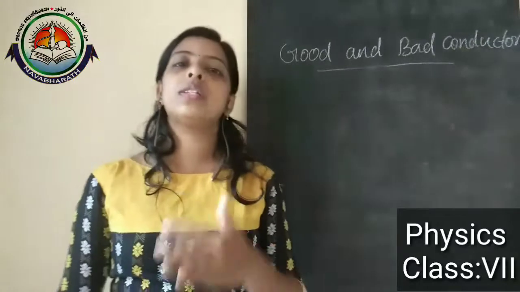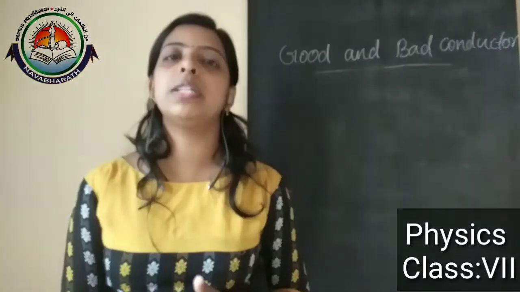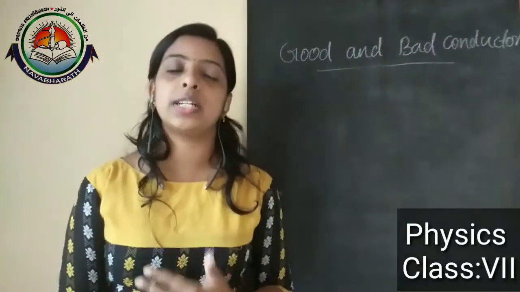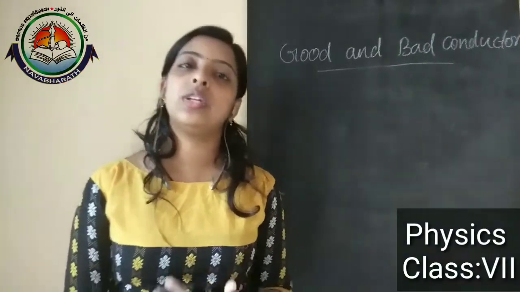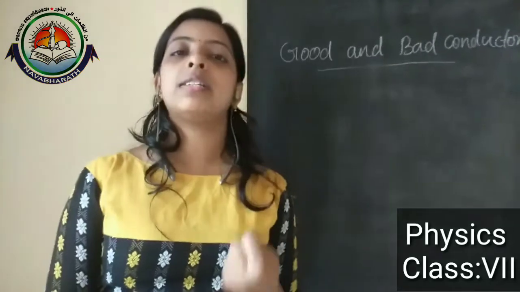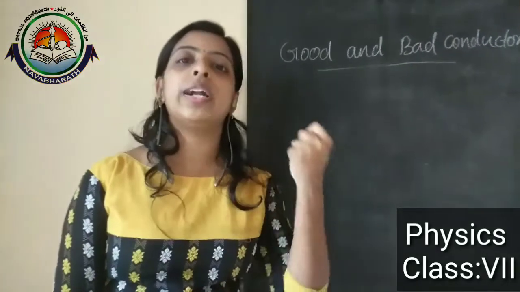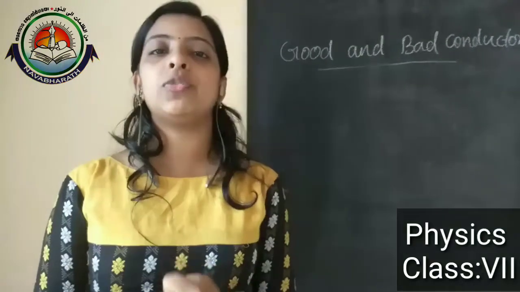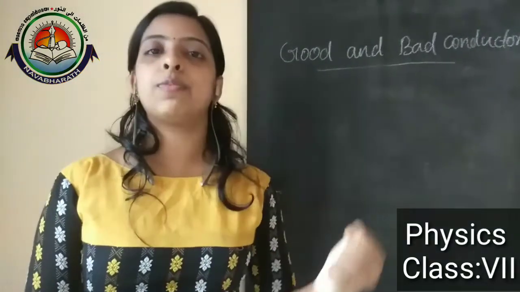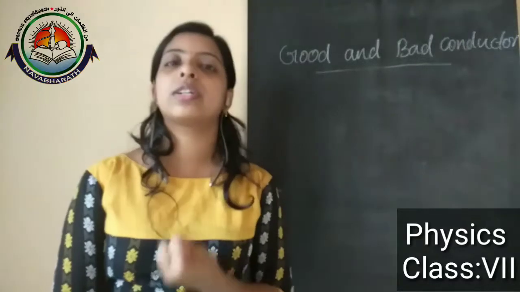The main uses of good conductors of heat. Kitchen utensils are a use of good conduction of heat, and mostly these kitchen utensils are made with metals, because metals are good conductors of heat.